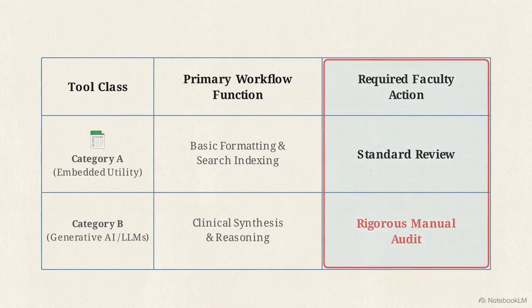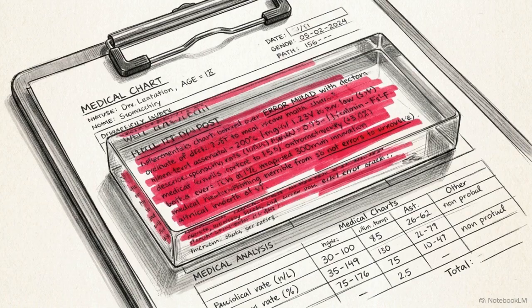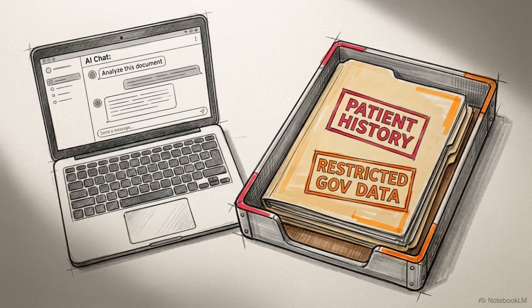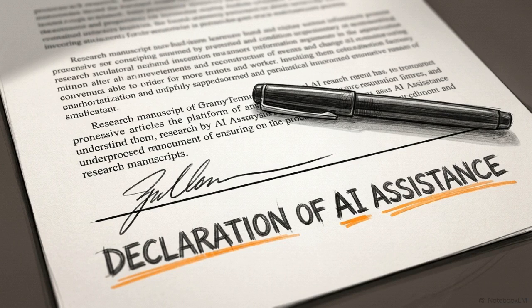Our responsibility is dictated by the math. The tool's architecture determines the intensity of the human audit required. We must apply structured verification to catch plausible fabrications in medical content. We must maintain a strict quarantine of all HIPAA and CUI data from generative inputs. We will adapt our assessments to ensure they measure authentic reasoning in an AI-accessible environment. And we must establish clear authorship boundaries and disclose AI utilization in medical scholarship.